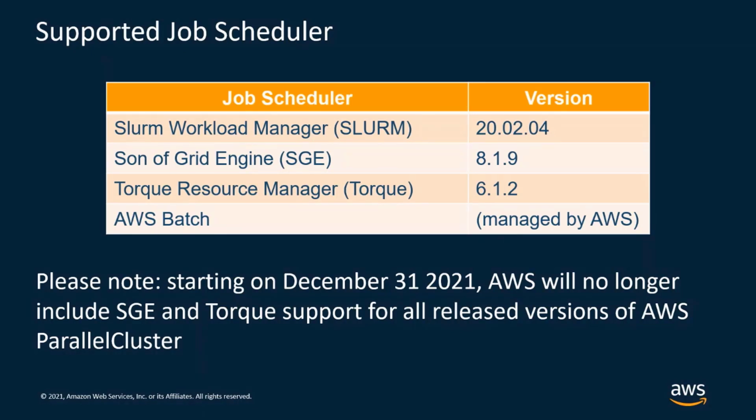Please note that starting on December 31, 2021, so the end of this year, AWS will no longer include Son of Grid Engine and Torque support for all the released versions of AWS ParallelCluster. Previous versions of AWS ParallelCluster that support Son of Grid Engine and Torque will still be available for download and use. However, these versions will not be eligible for future updates or troubleshooting support from the AWS service and the AWS support team. Moreover, future releases of ParallelCluster made before and after the end of this year will not include support for either Son of Grid Engine or Torque.